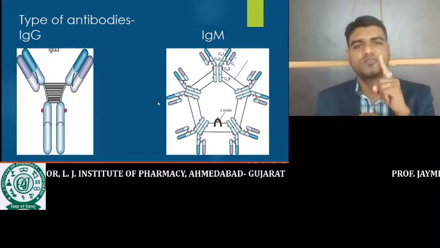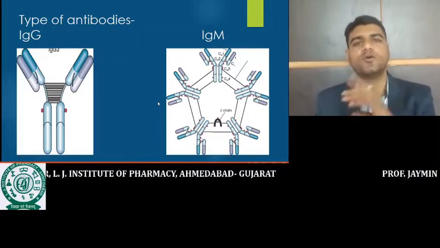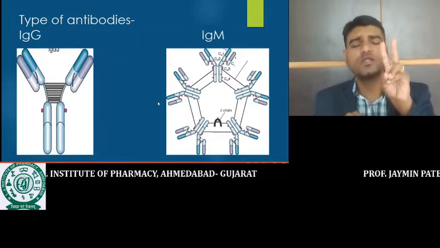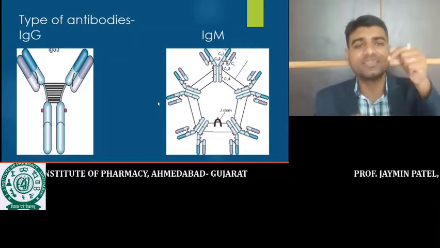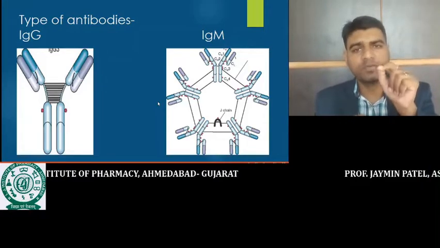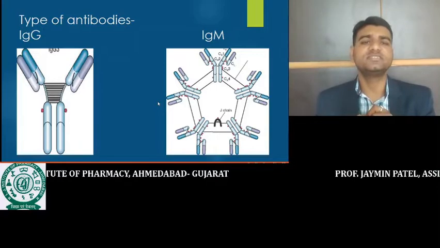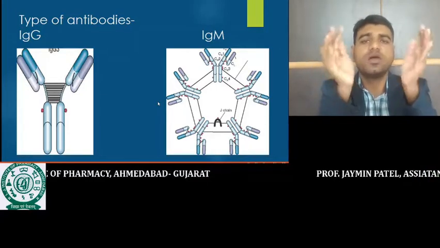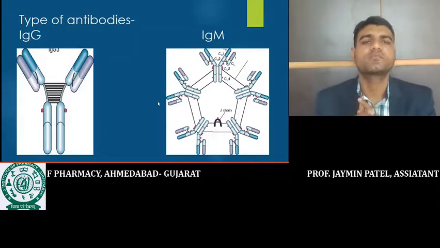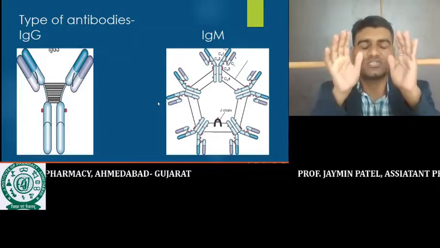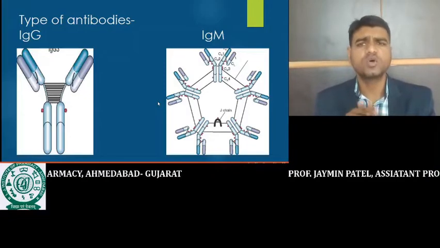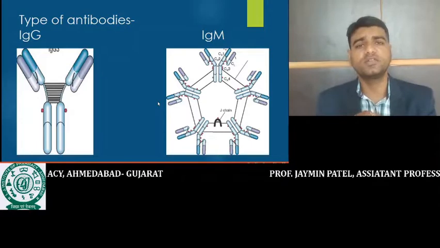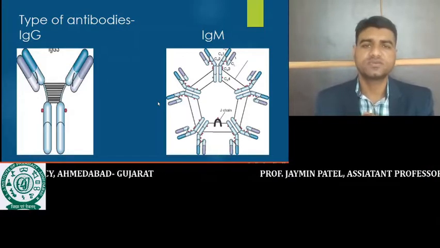The classical pathway is activated with the help of antibody. Two main antibodies activate the complement system by the classical pathway, and one of them is IgG. So IgG is responsible for activating the complement system for the destruction of the antigen.